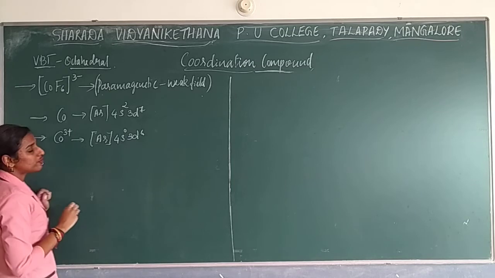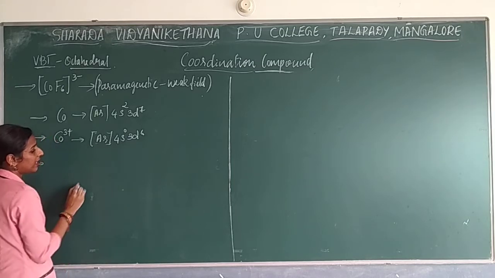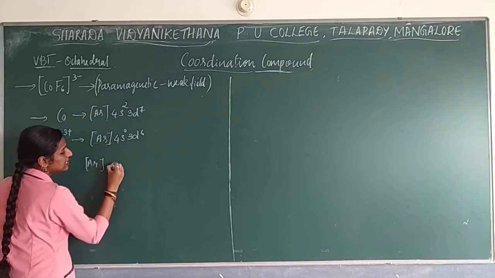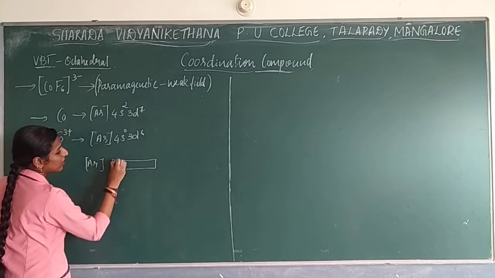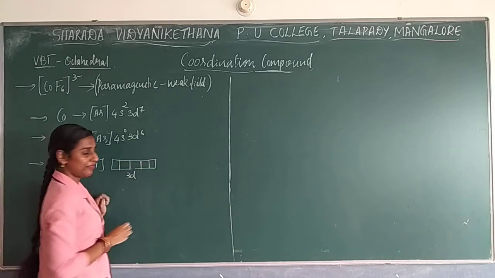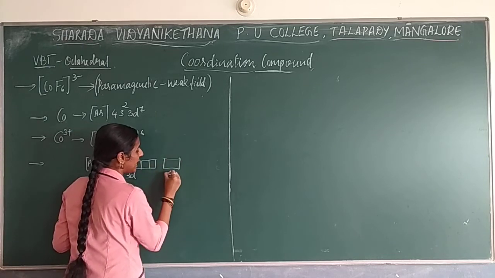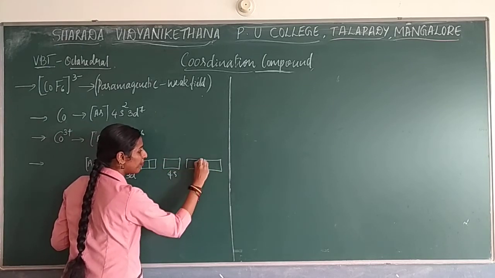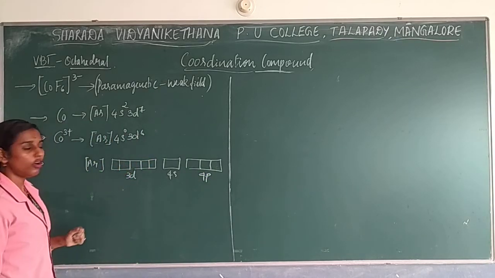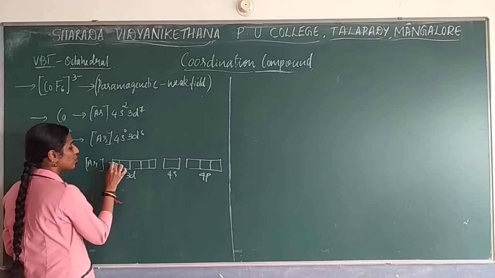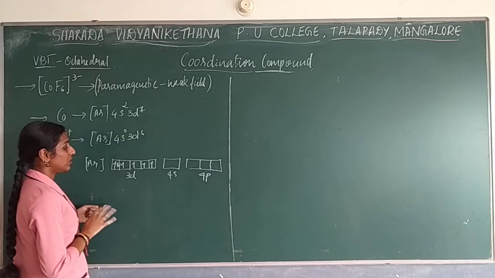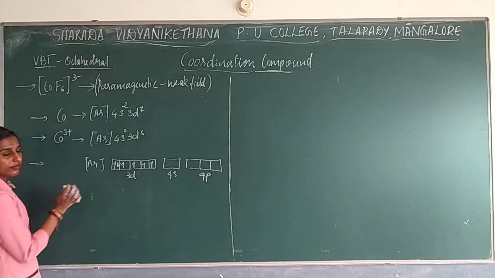Next, you have to draw the orbital structure for this, right? So when you are drawing, argon 3d6. So the 3d orbitals you have to draw first: 1, 2, 3, 4, 5 with the 3d. Okay. Next 4s. Next 4p. Okay. So this is for cobalt. So write the electronic configuration: 1, 2, 3, 4, 5, 6, 6 electrons. So next step, you have to write the ligand